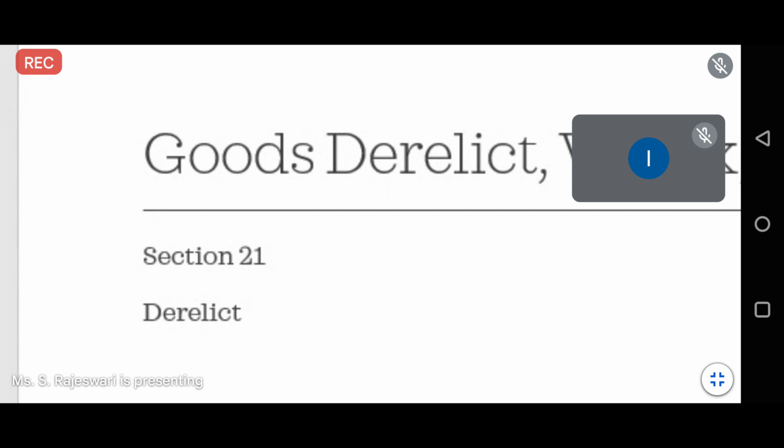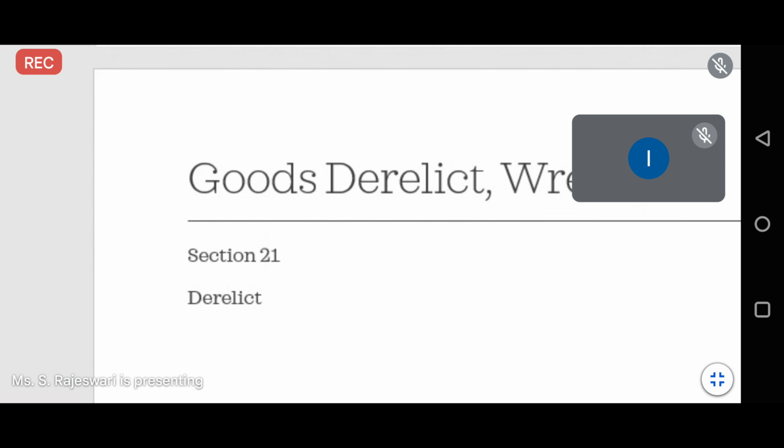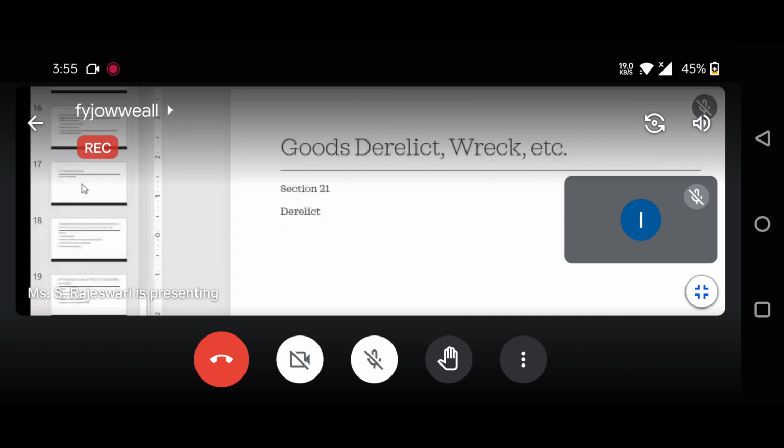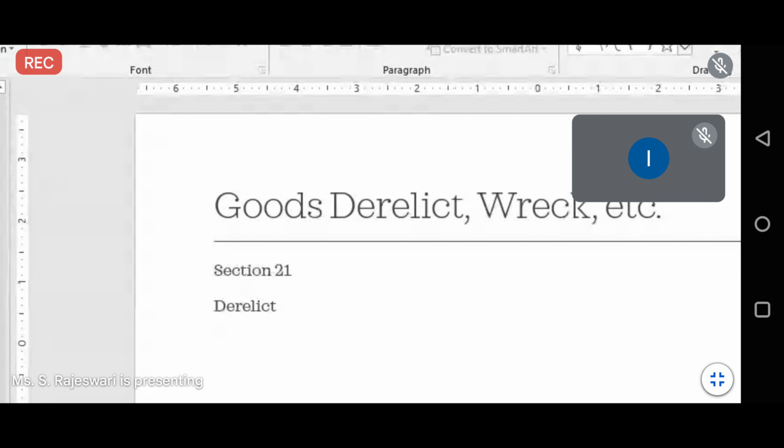The goods covered under these situations are covered under Section 21 of the Customs Act, which specifies which goods come under derelict, wrecked, flotsam or jetsam.